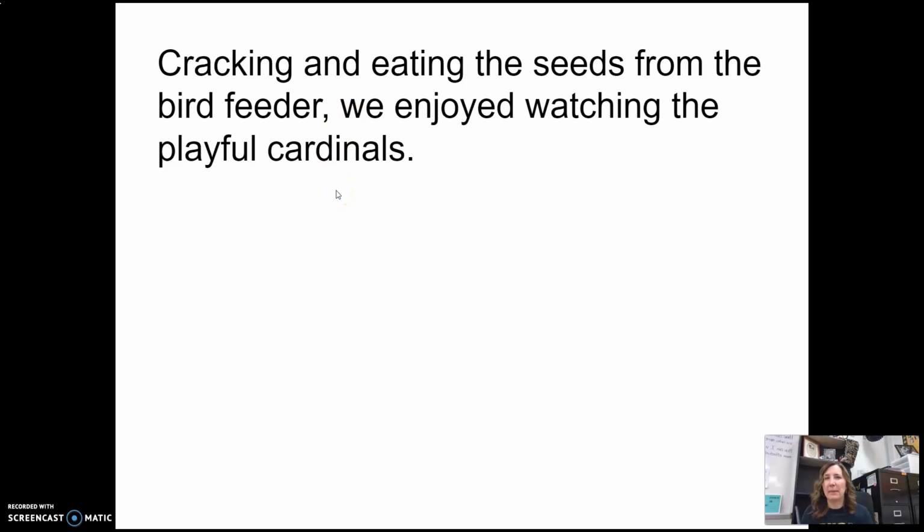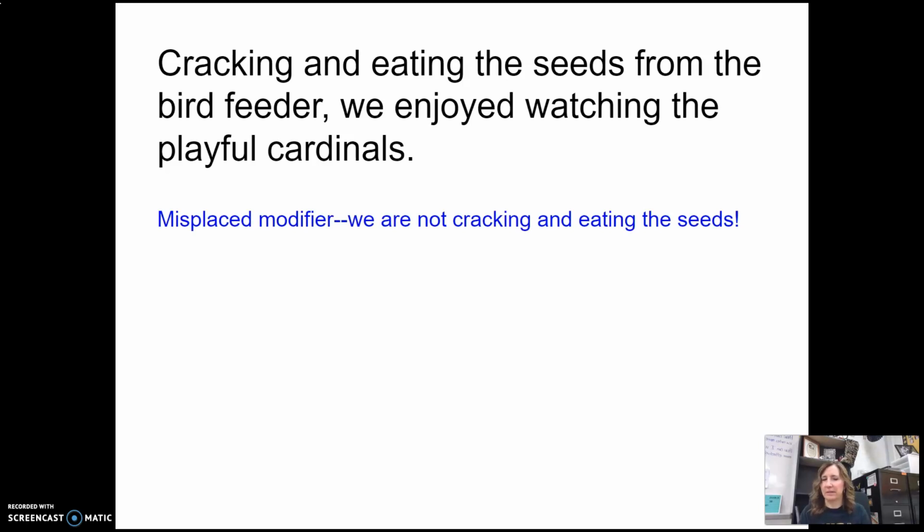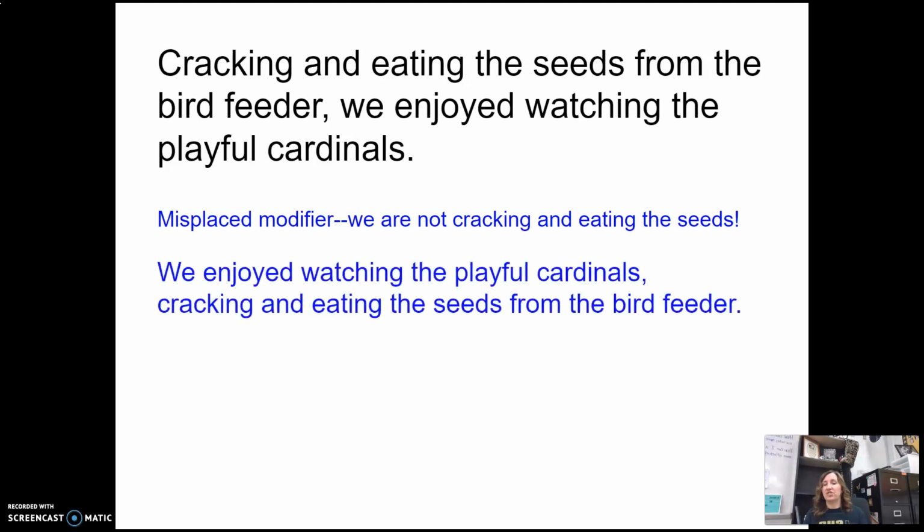And so this is called a misplaced modifier. It is not in the correct place in the sentence. Sometimes there are also dangling modifiers, where the thing that it's really talking about is not even in the sentence. Okay, so we want to make sure as writers that we are correcting those things and making it clear for our reader. So the easiest way to correct this misplaced modifier is just to flip the sentence. Because cardinals was at the end here, we want to put this modifying phrase after it. So, we enjoyed watching the playful cardinals cracking and eating the seeds from the bird feeder.